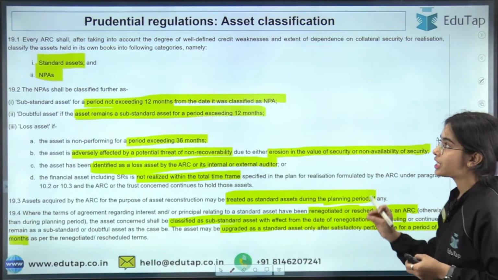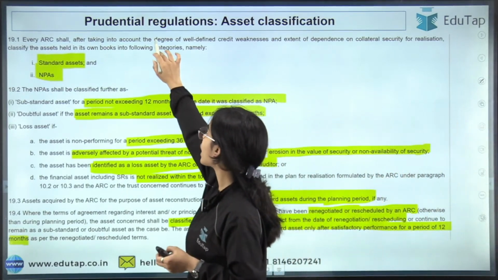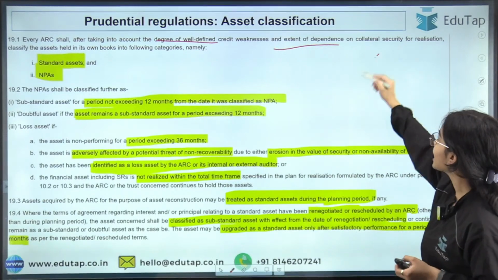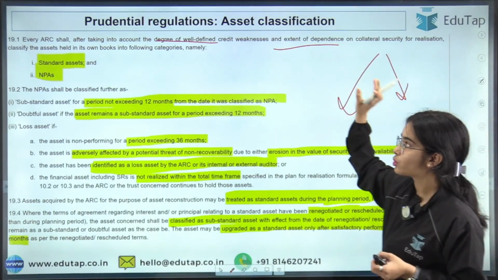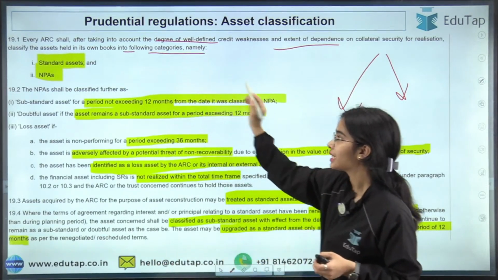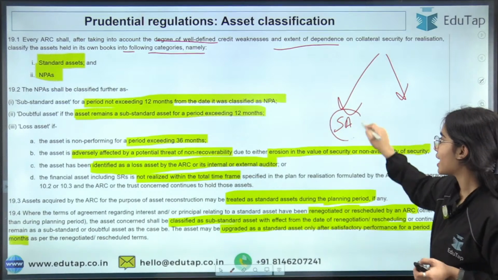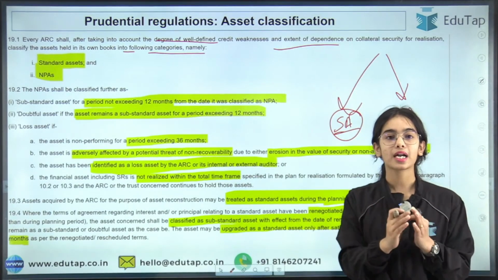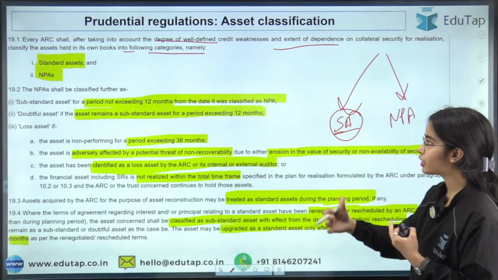Now every ARC shall, after taking into account the degree of well-defined credit weakness and extent of dependence, differentiate the assets in its own book into the following categories: standard assets and NPA. Now, what are standard assets? They are the assets that have the possibility of coming back.